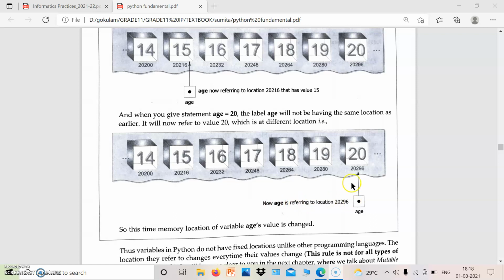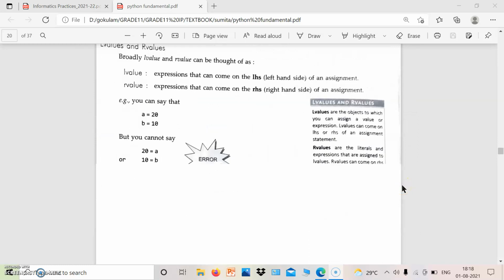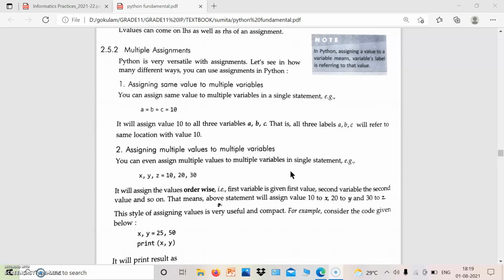So the location will be different. In the previous case, the location value is replaced, but here the location will be different. So that's why it is said that Python does not act as variables as storage containers. You have to understand that concept.